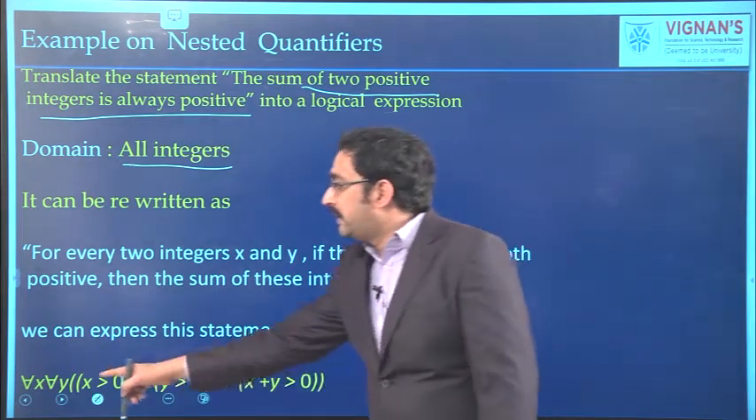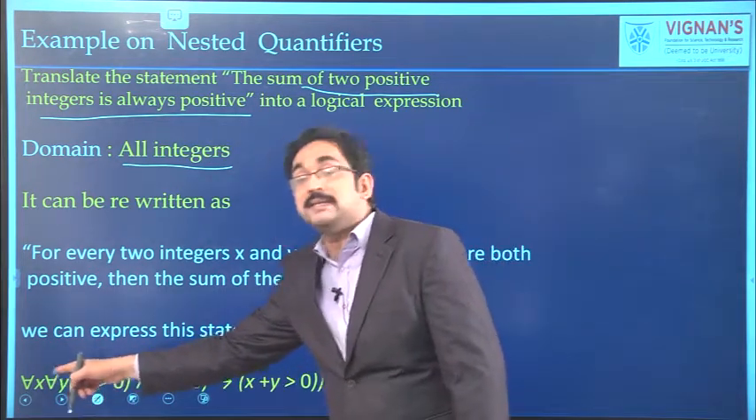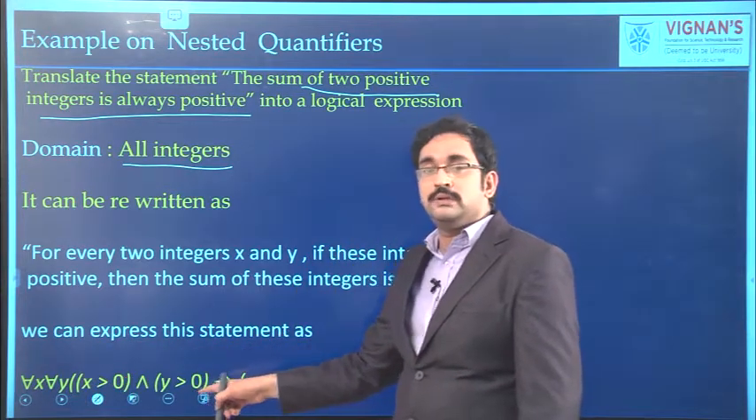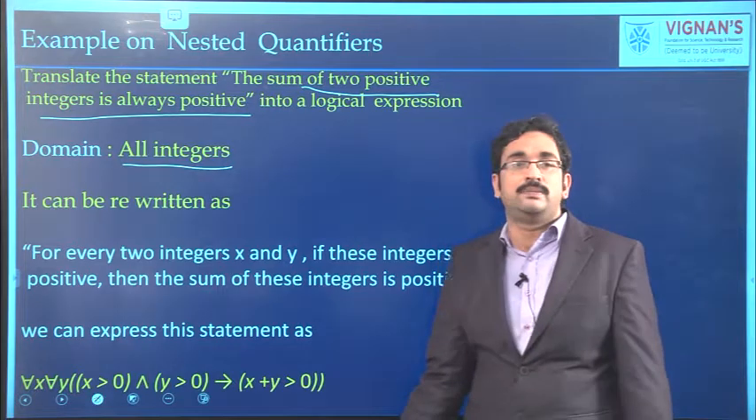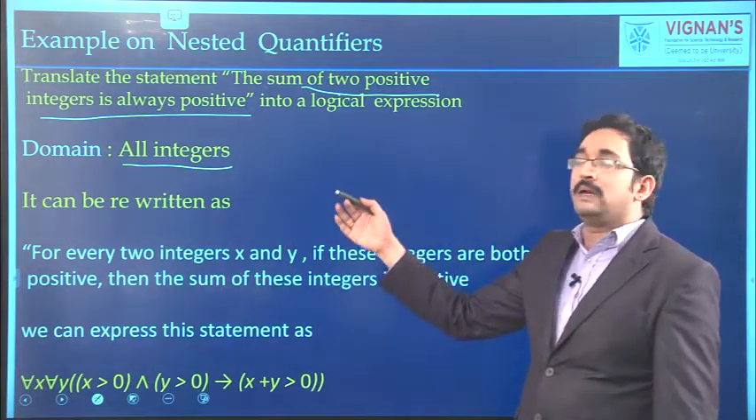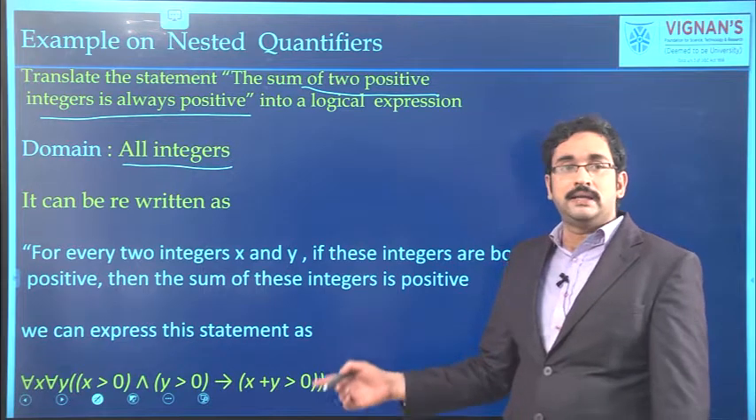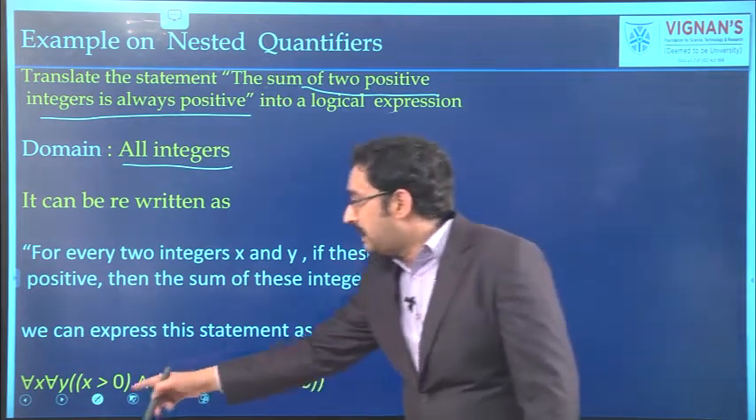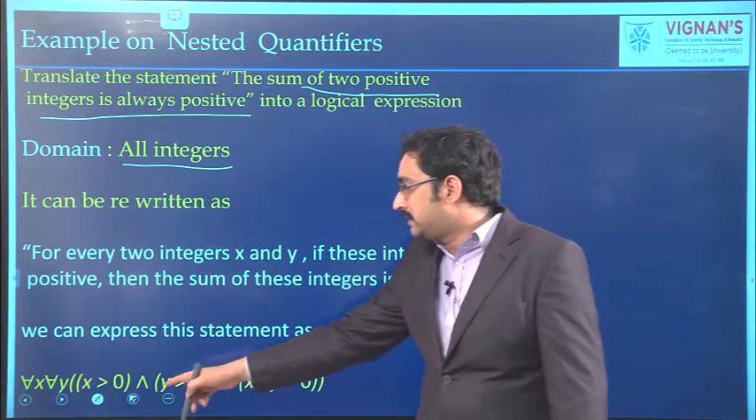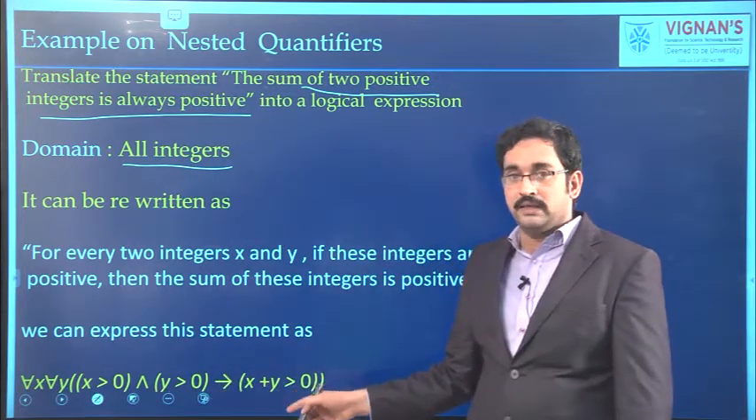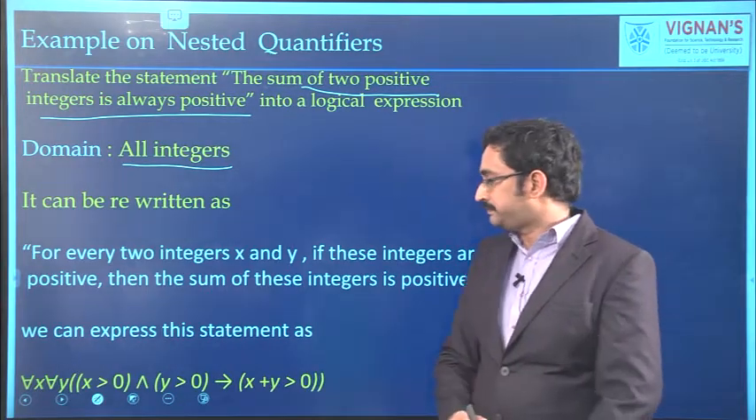That means for all integers x and y, if x is positive and y is positive, then their sum is also positive. So the given statement can be expressed in terms of quantifiers and logical connectives as: for all x, for all y, x greater than 0 and y greater than 0 implies x plus y greater than 0.